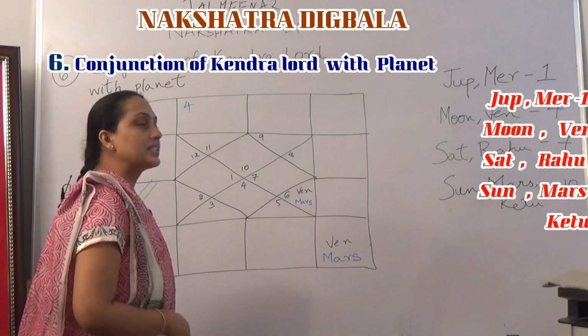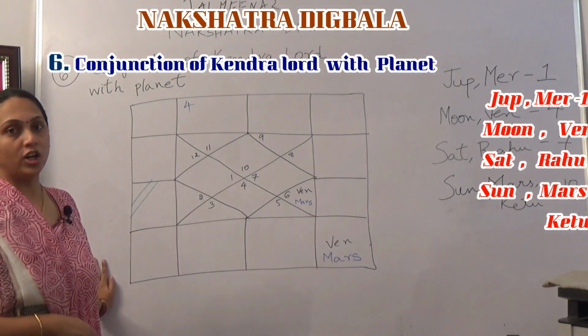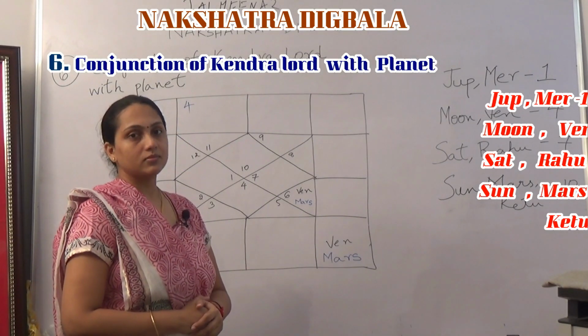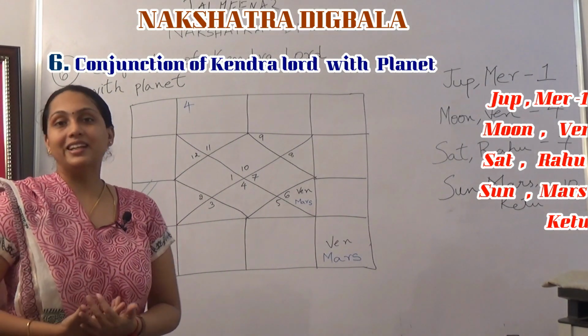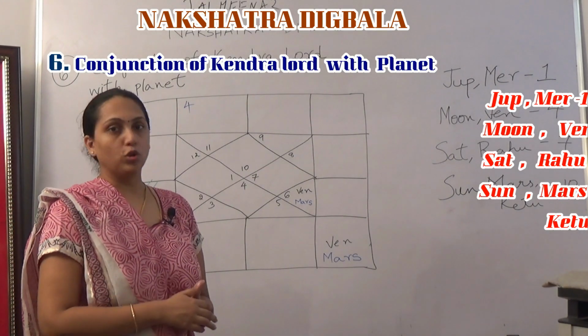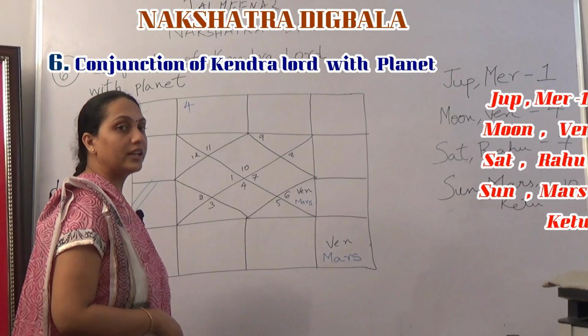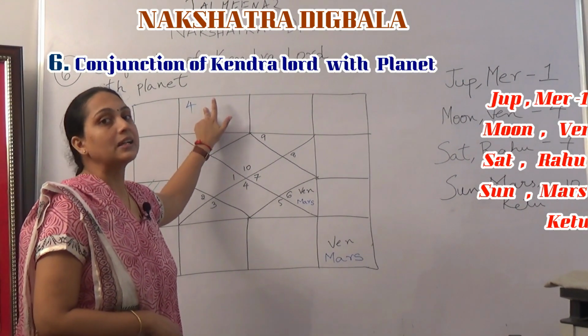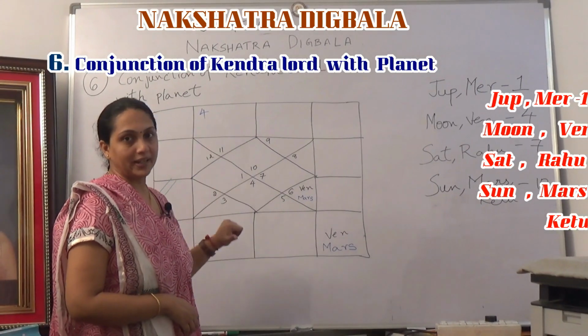This is a Makar Lagna horoscope. Venus is sitting in Virgo. Venus will gain Digbala when it is in conjunction with the 4th Lord. The 4th house is Aries, and the Aries Lord is Mars, so the 4th Lord is Mars.